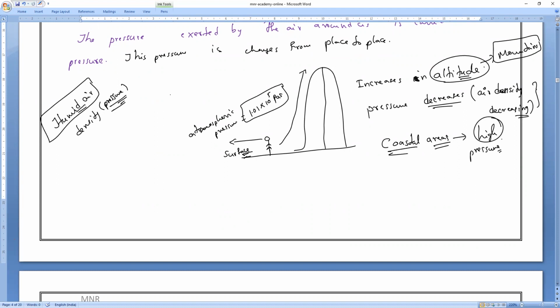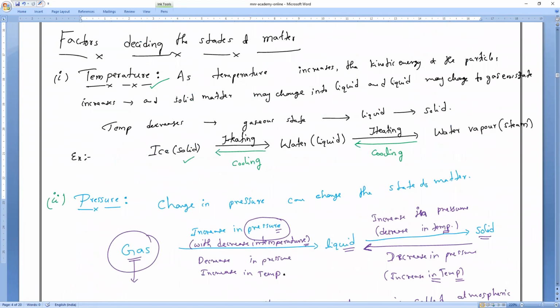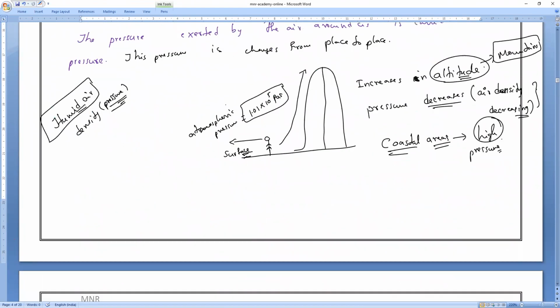Lingesh is asking, can I write the pressure as 101 into 10 power 3 pascals, where I have written here? Even if you don't want to write all this, you can directly write 10 power 5 pascals. That is the answer. So atmospheric pressure is how much, guys? 10 power 5 pascals.